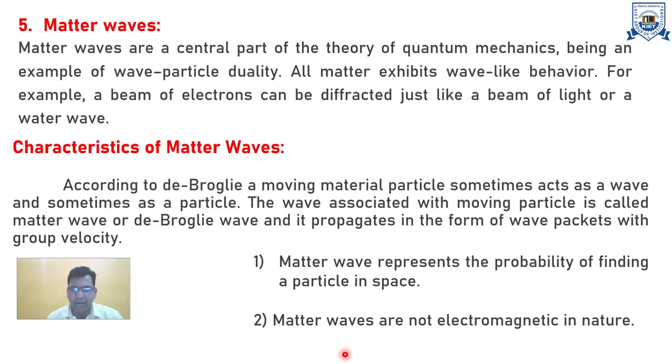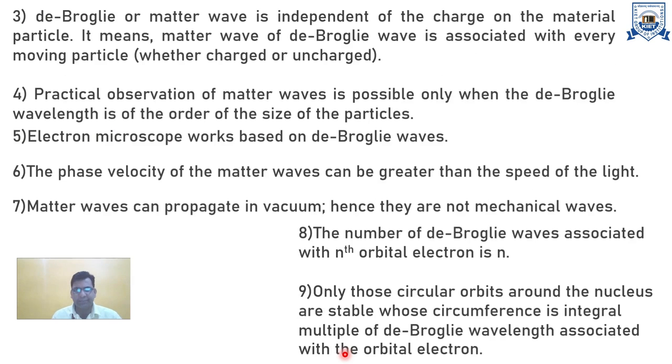Number two, matter waves are not electromagnetic in nature. These are a different type of waves, because electromagnetic waves are associated with charged particles. Here the de Broglie or matter wave is independent of the charge of the material particle. It means that the matter wave, the de Broglie wave, is associated with every moving body, whether charged or uncharged. You can also consider a big particle or a small particle and calculate the de Broglie wavelength.